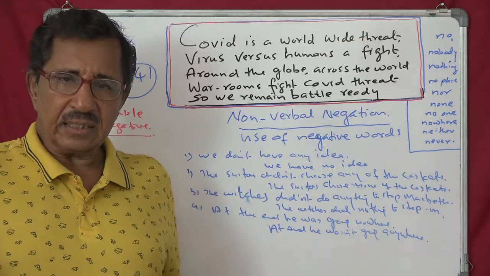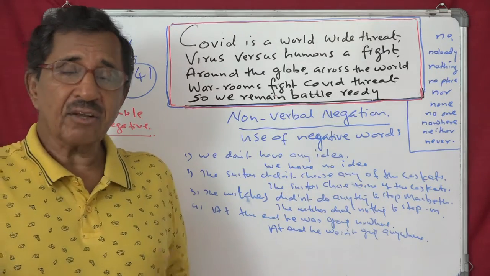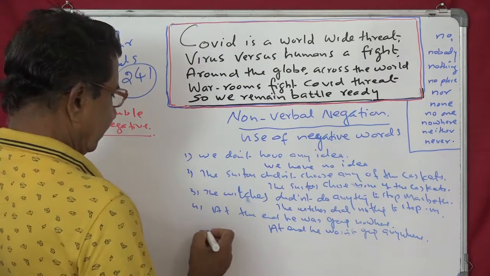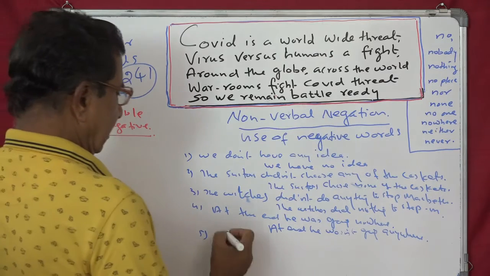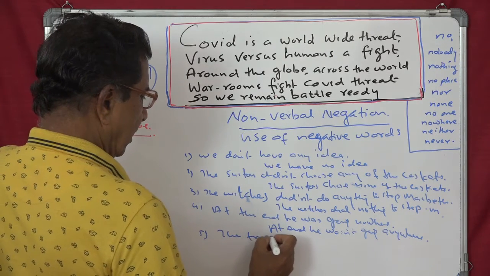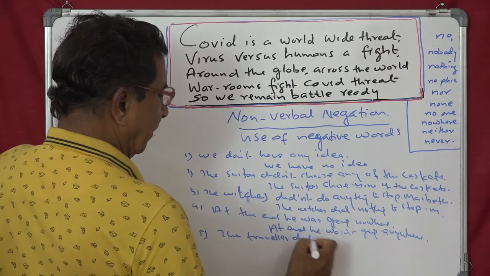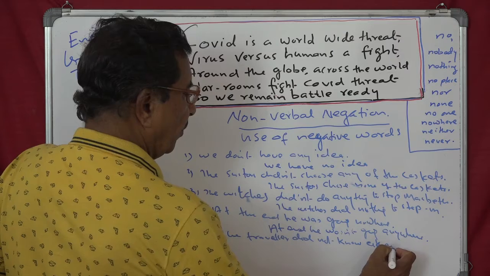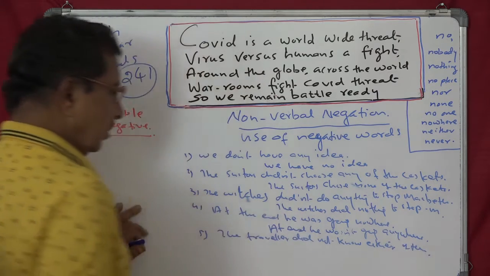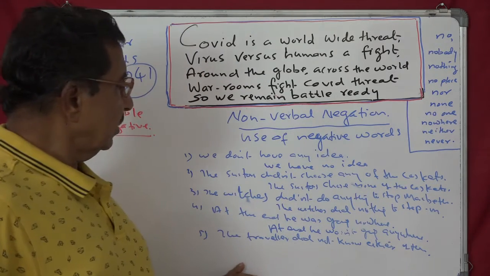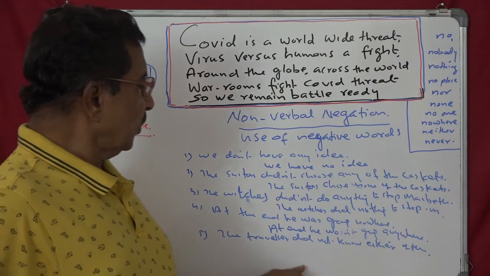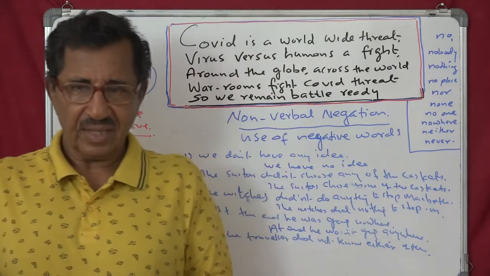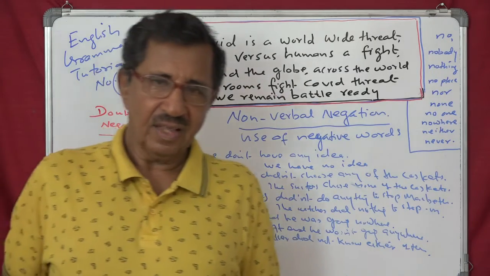Understand? We can say the traveler did not know either of them. Suppose that is verbal. The traveler did not know either of them. So non-verbal will be: the traveler knew neither of them. Either of them will be neither of them. See?